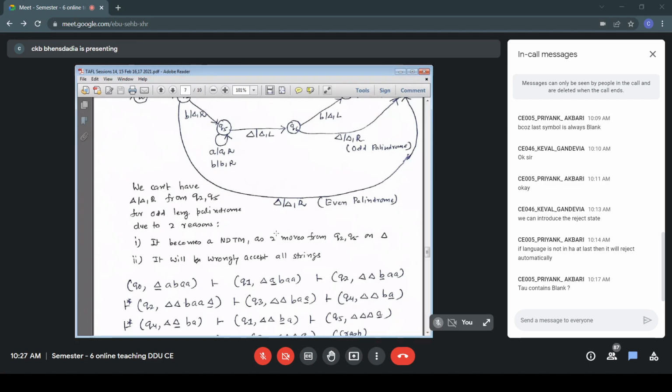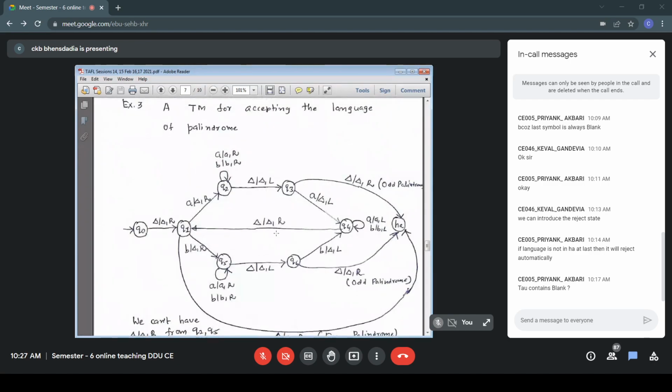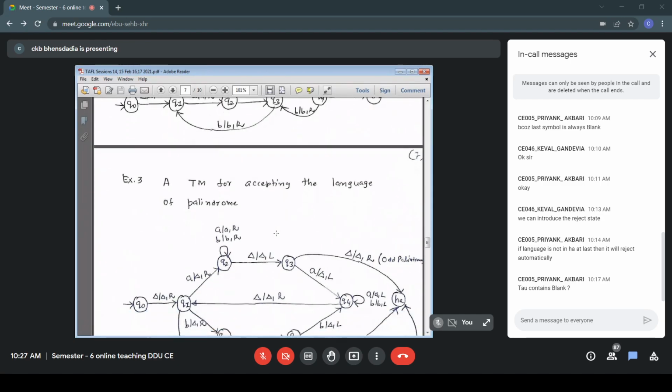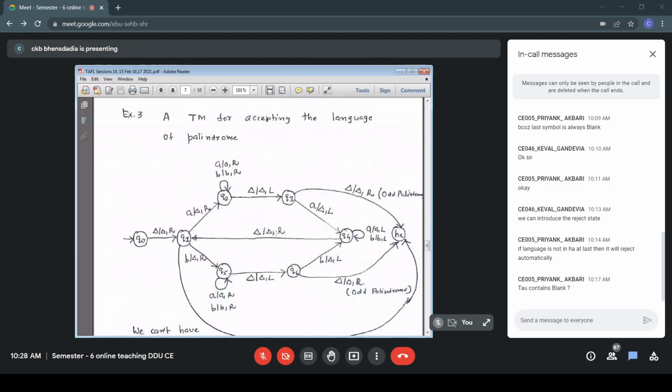ABA: the leftmost A and the rightmost A I have erased. Now I am left with BA, and I am back in the state Q1, preparing myself for the new iteration. Leftmost A was there, rightmost A was there. These are matching symbols. Now I have to process the middle string, the remaining symbols in the input, so back to state Q1, repeat the process and go to the next iteration.